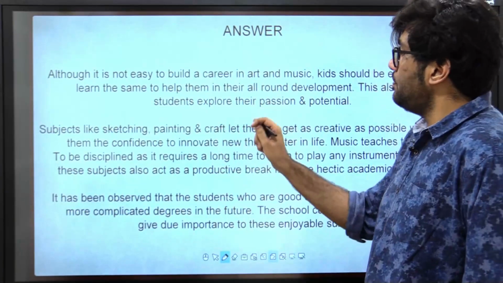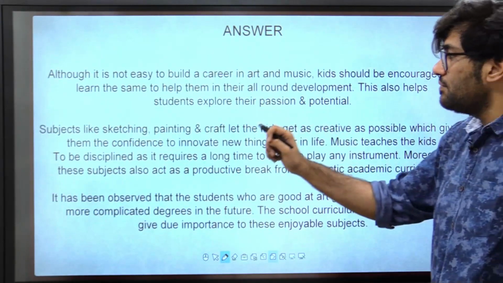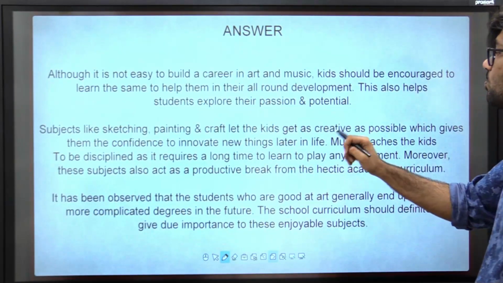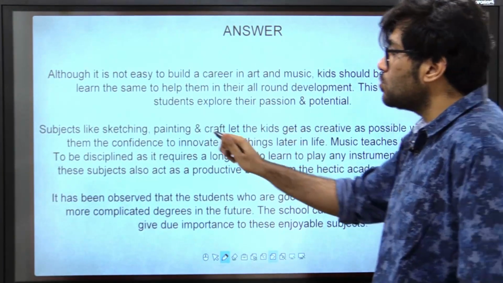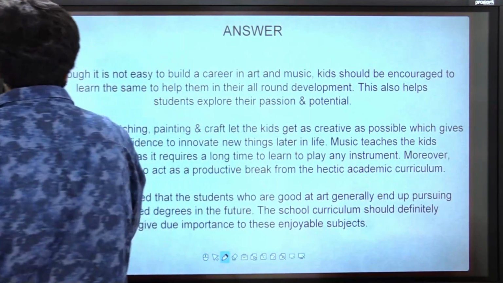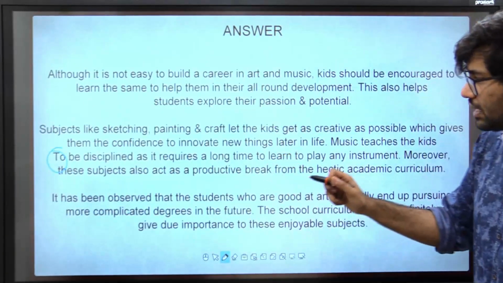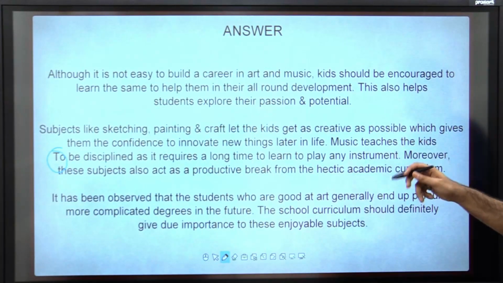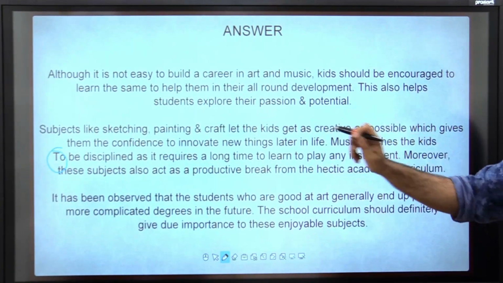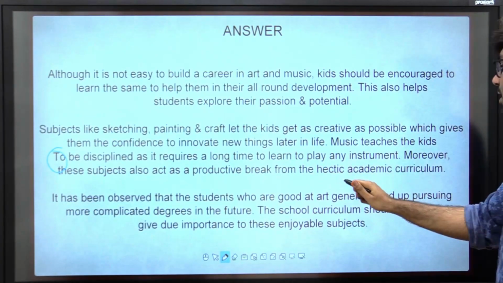Subjects like sketching, painting and craft let the kids get as creative as possible, which gives them the confidence to innovate new things later in life. Music teaches the kids to be disciplined, as it requires a long time to learn to play any instrument. Moreover, these subjects also act as a productive break from the hectic academic curriculum.